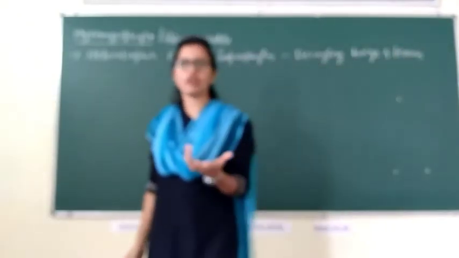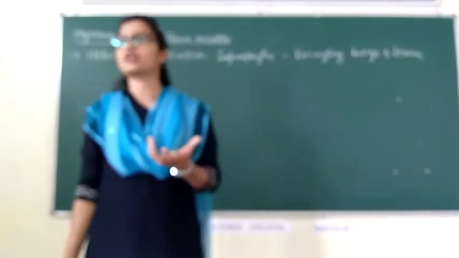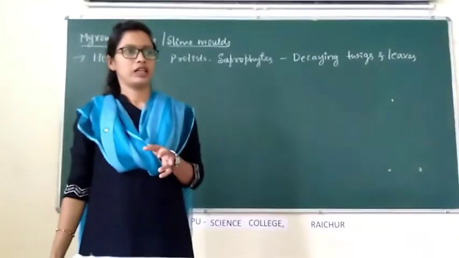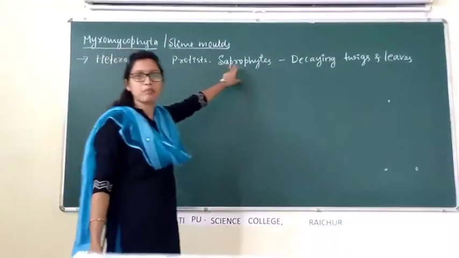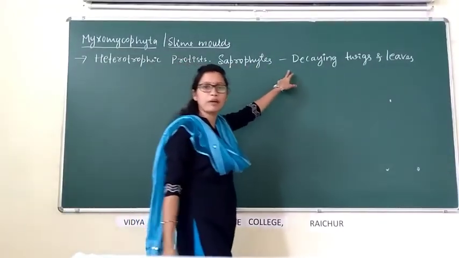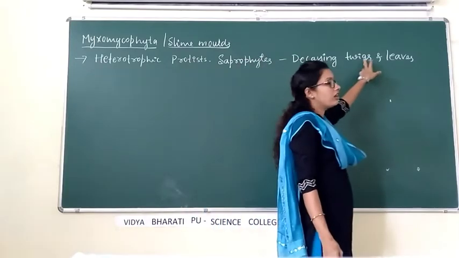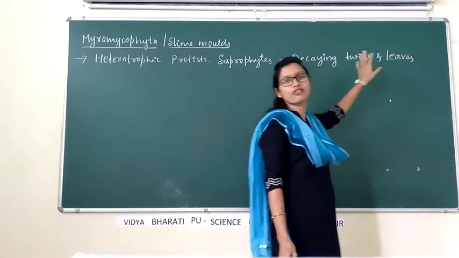After the death of the plant material, it undergoes decomposition. These Myxomycophyta are saprophytes, dependent on decaying twigs and leaves of the plants.